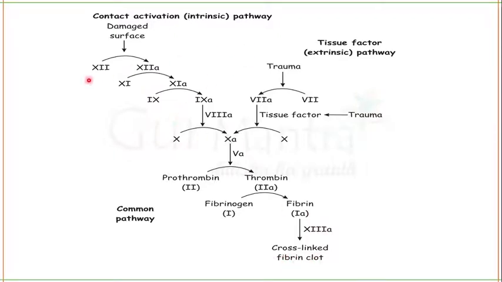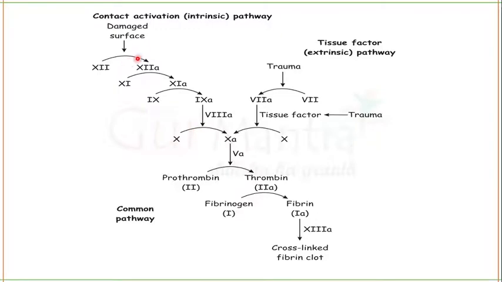And in the intrinsic way, first of all, blood clotting factor 12, also known as Hageman factor, is activated, which in its activated state activates clotting factor 11, which in its activated state activates clotting factor 9, which in its activated state along with activated clotting factor 8 activates the clotting factor 10.